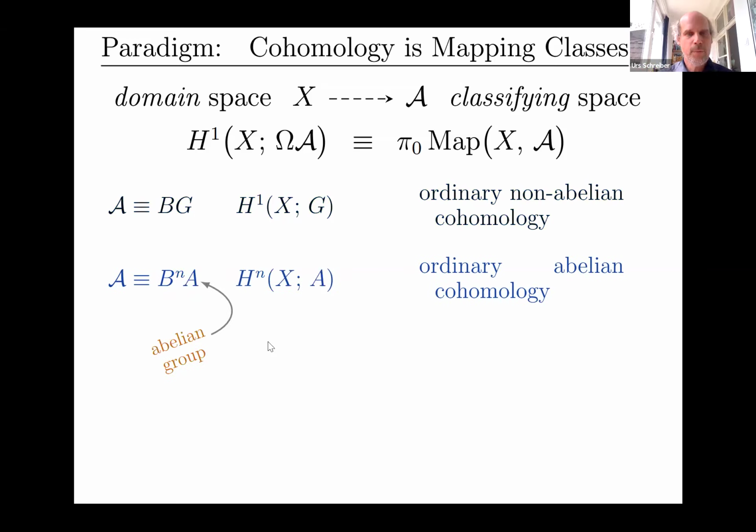If G is abelian, though, we can actually iterate this process. If G is A, and hence abelian, then BA, the classifying space, is itself an abelian topological group and can be de-looped again.